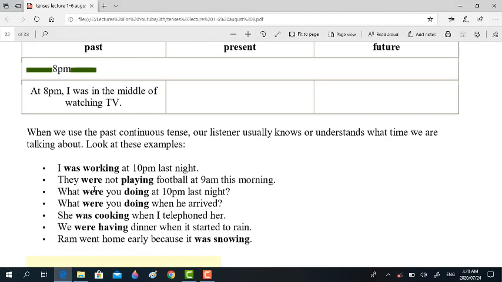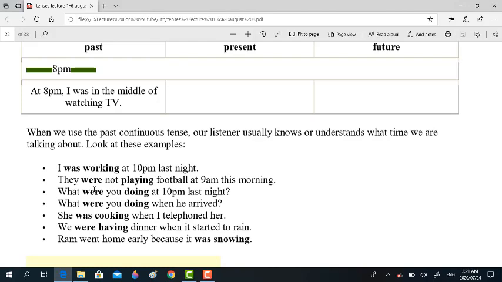Are you getting my points? When we use the past continuous tense, our listener usually knows or understands what time we are talking about. Look at these examples. It is mandatory, it is necessary to mention the point in past time.